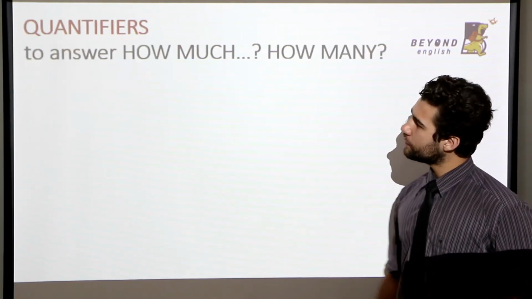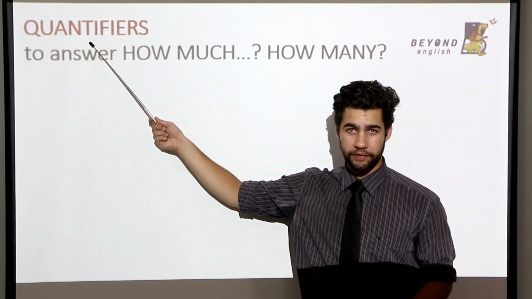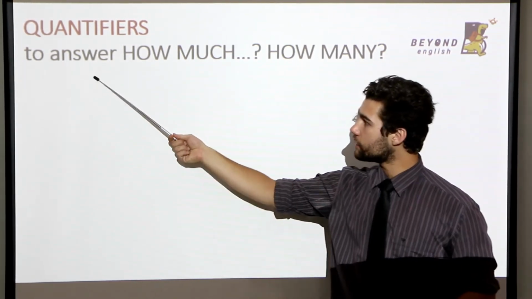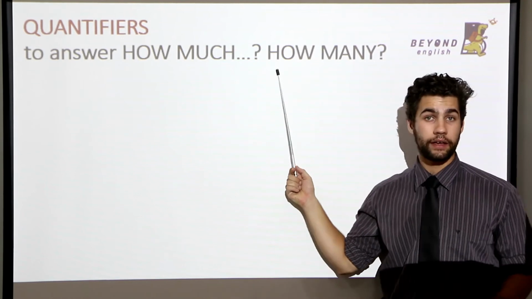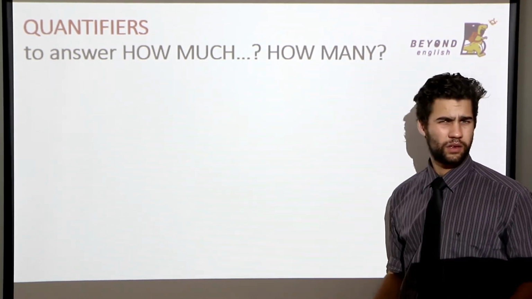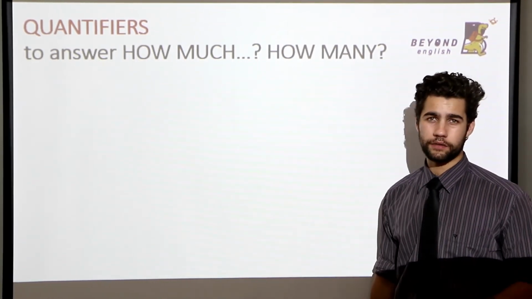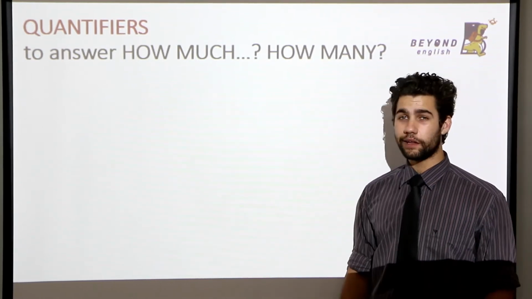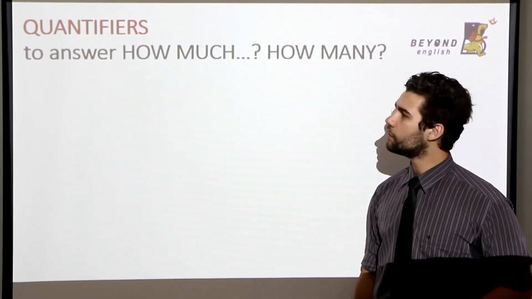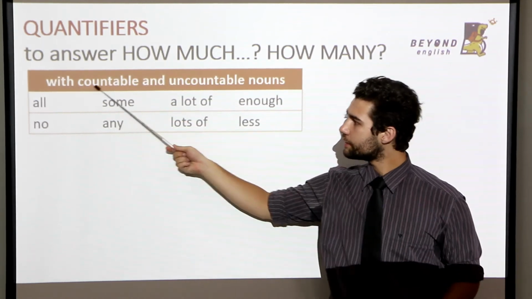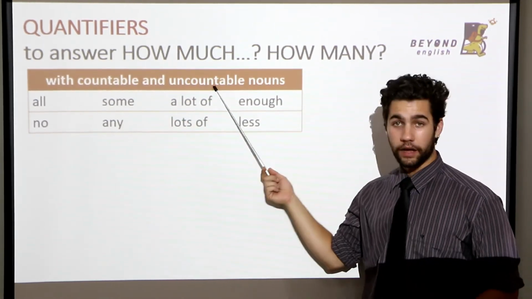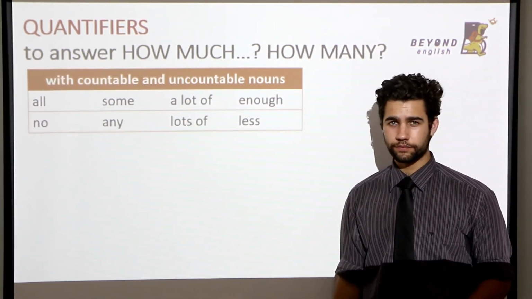Now, we're going to use quantifiers to answer how much and how many. What are quantifiers? Well, let's take a look. So, quantifiers with countable and uncountable nouns.